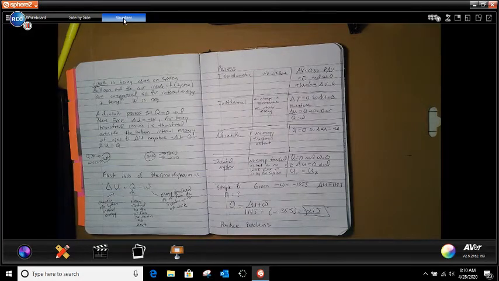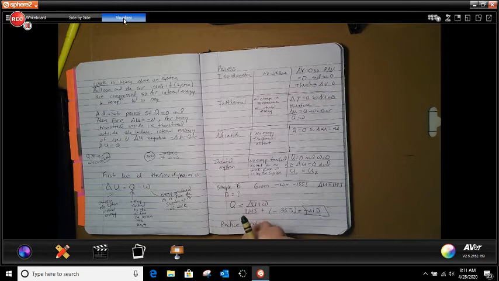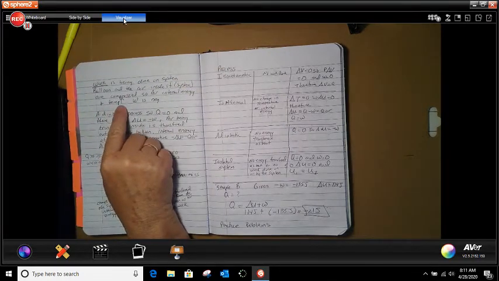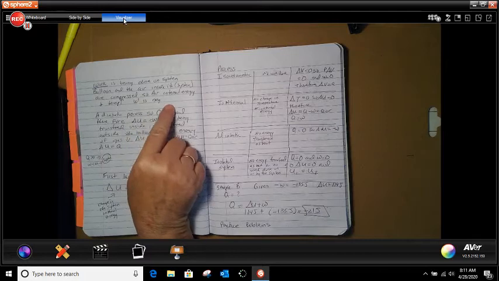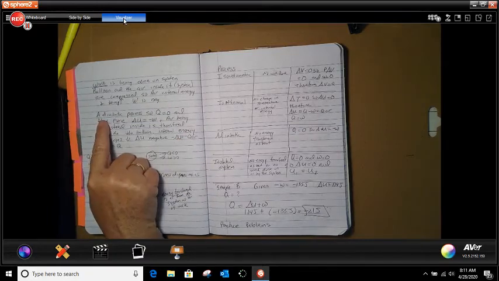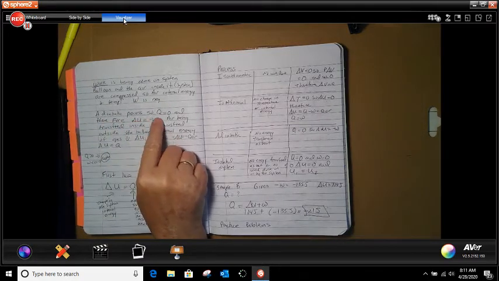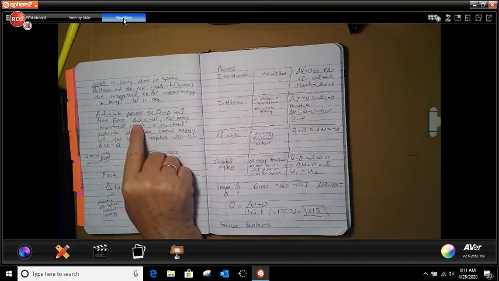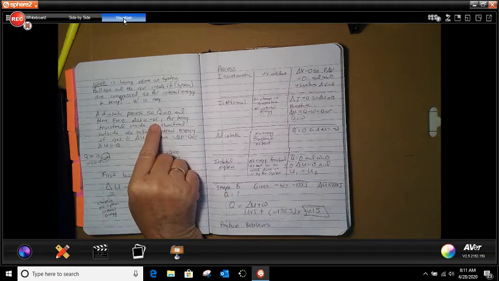So, the definition of what work is: work is being done on the system. The balloon and the air inside it, which is the system, are compressed so that the air's internal energy and the temperature increase, then your work is negative. Adiabatic system, so that Q is equal to 0 and change in U equals negative work.